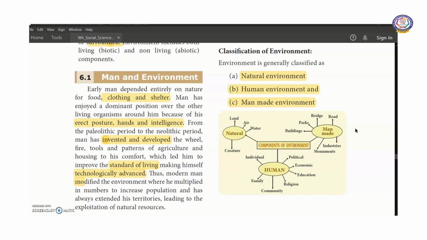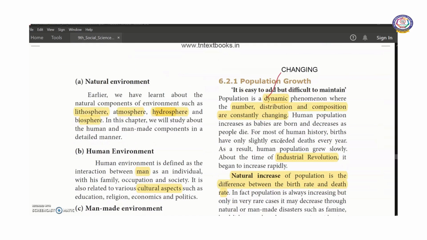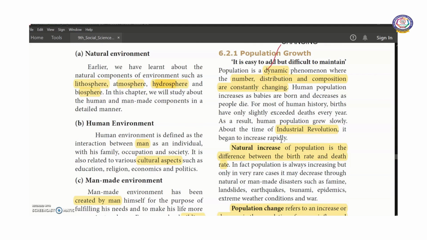Now we are going to discuss natural environment, human environment and man-made environment in detail. First, if we take natural environment, in our previous chapters, we discussed in detail about lithosphere, atmosphere, hydrosphere and biosphere. In this chapter, we will study about the human and man-made components in detail.